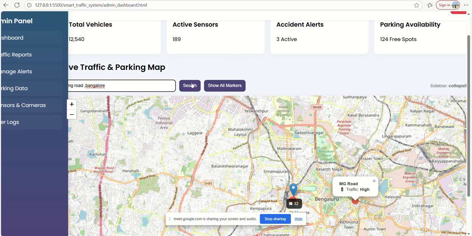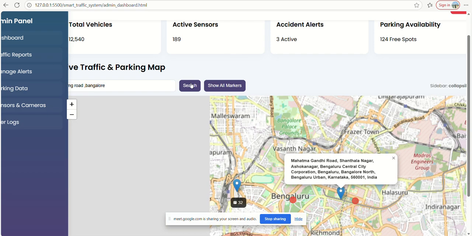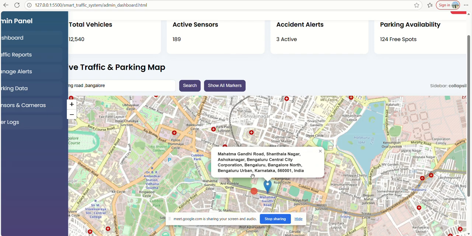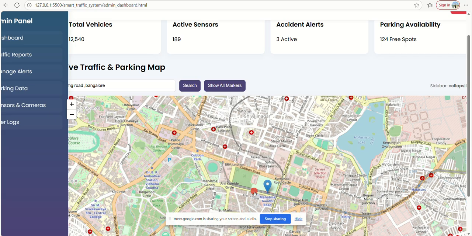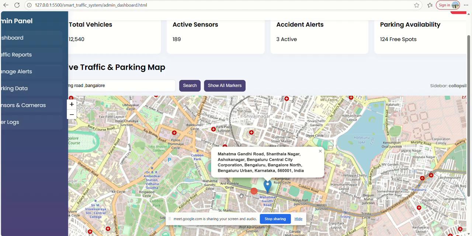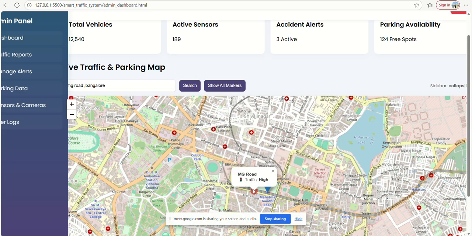MG Road, Bangalore. It directly goes for a search. This is MG Road, Mahatma Gandhi Road, where there is no parking available, so no parking is shown here. They have not mentioned any parking area there. Then we even have MG Road as high traffic. In the evening, most people come from their workplaces, so traffic may be high. Due to this, they may take another route instead of coming towards MG Road.